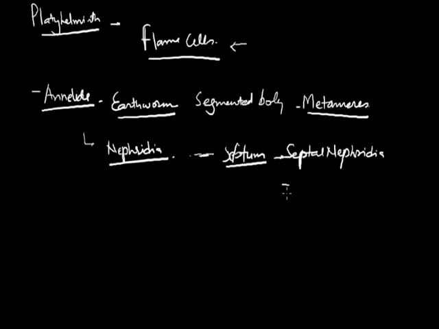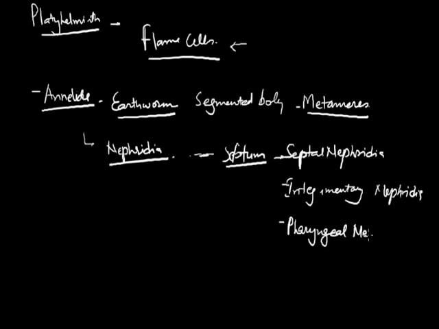Whenever they are present and open on the body surface in the inner side of the skin, then they are known as integumentary nephridia. And the third type of nephridia, which are present in the pharyngeal region, are known as pharyngeal nephridia. So these are the main excretory organs in earthworm.